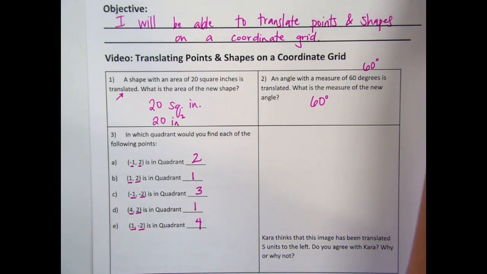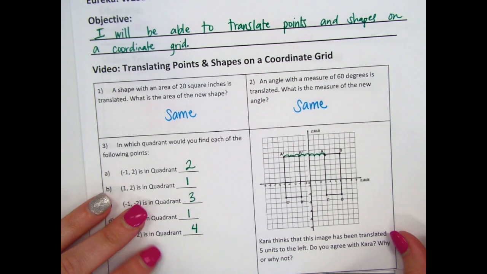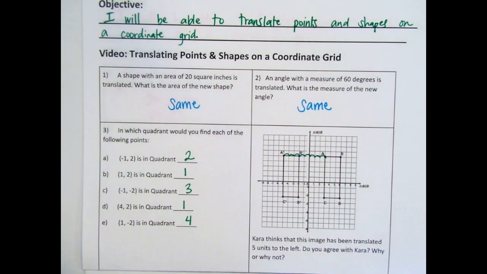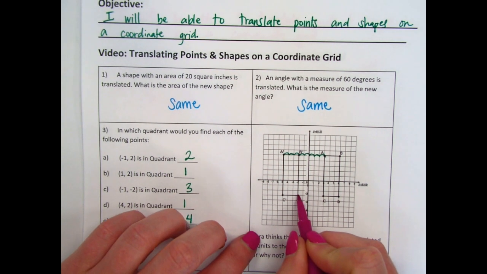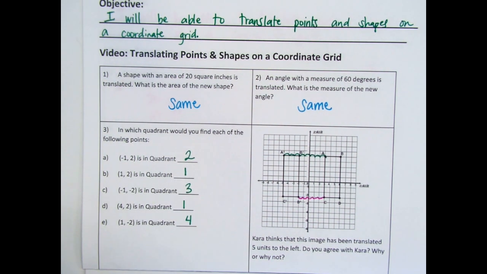Okay, we'll make sure yours definitely will have a picture, but here, let me show you this one while we're at it. So this says, Kara thinks that this image has been translated 5 units to the left. Do you agree with Kara? Why or why not? So Kara looks and she says, oh, there is 1, 2, 3, 4, 5 spots. It got moved over 5 units. Do you agree or disagree? Answer and explain why or why not.